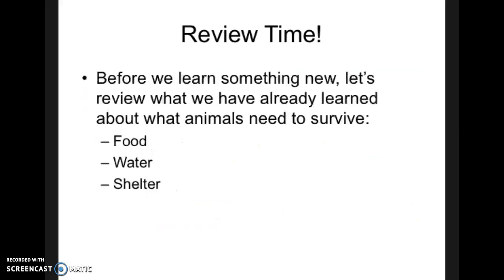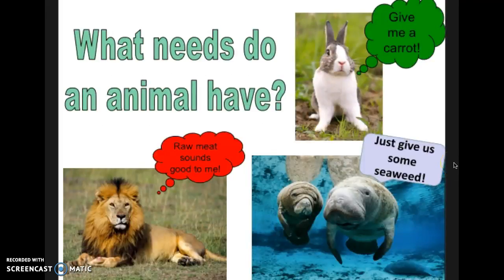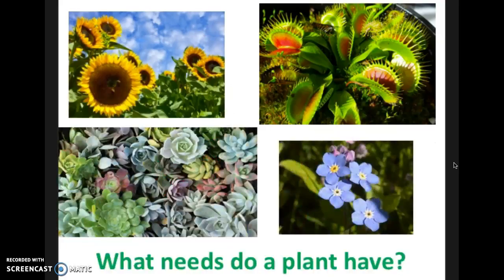But let's start with some review too. Before we learn something new, let's go over what we know. So, in order for an animal to survive, it needs a food source, a water source, and shelter. Here are some visuals I've created to help jog your memory. I just thought they were cute. And also, let's not forget plants. Plants are very important, so think about what plants need to have in order to survive.